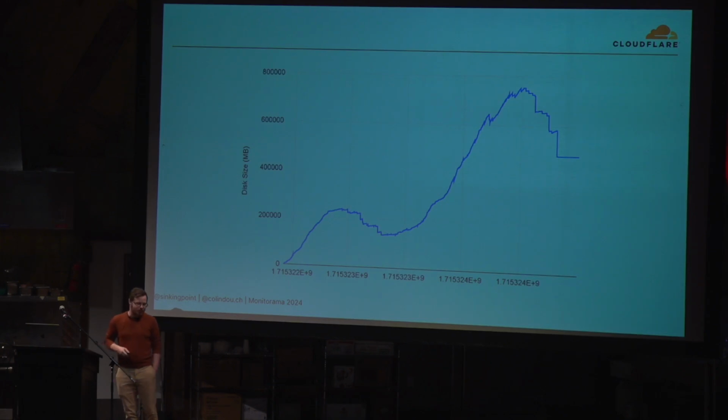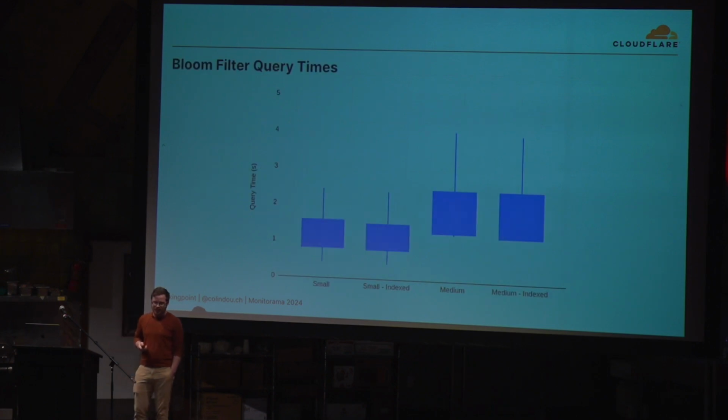Disk usage, again, we go up, we go down. We cap out around 480 gigs. So we're storing an extra 100 gig for our index. Not terrible, and we're still way below what Prometheus is storing. Our query times are kind of exciting, though. We've dropped down a little bit, but we've still been able to get pretty close to Clickhouse. Again, we do get those longer tails, but that mostly seems to come down to disk I/O and cache misses.